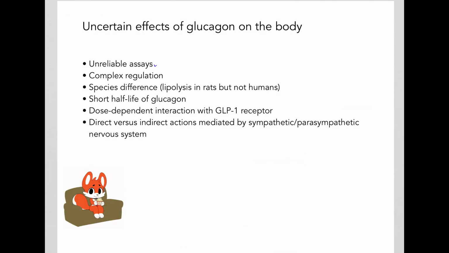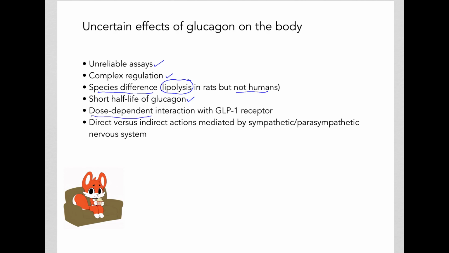So besides unreliable assays for glucagon because of the non-specificity of the antibody used against glucagon, and the complex regulation of glucagon secretion, there are also species differences in studying glucagon. For example, glucagon is well known to stimulate lipolysis in rats, but we don't see that in humans. Another problem with glucagon is it has a very short half-life. It doesn't stay around in the blood too long. Once it's secreted, does its function, it is then excreted or metabolized, so it doesn't stay around too long for us to analyze it.